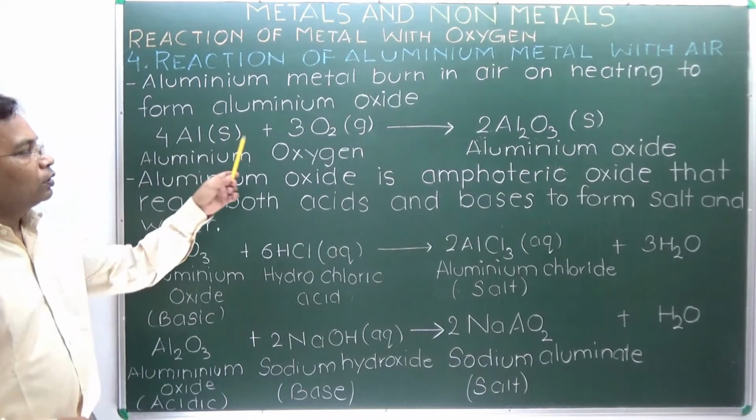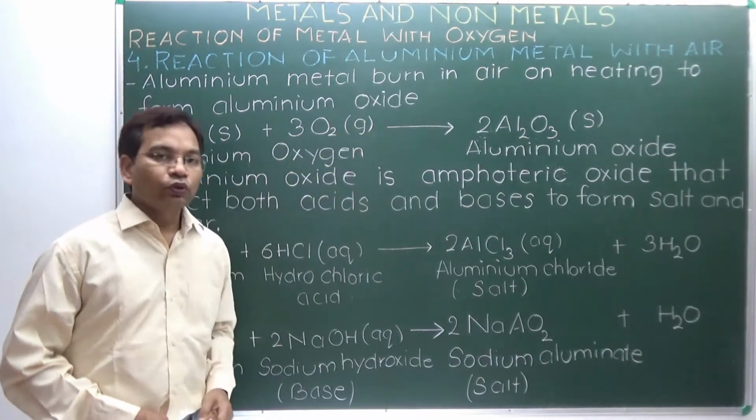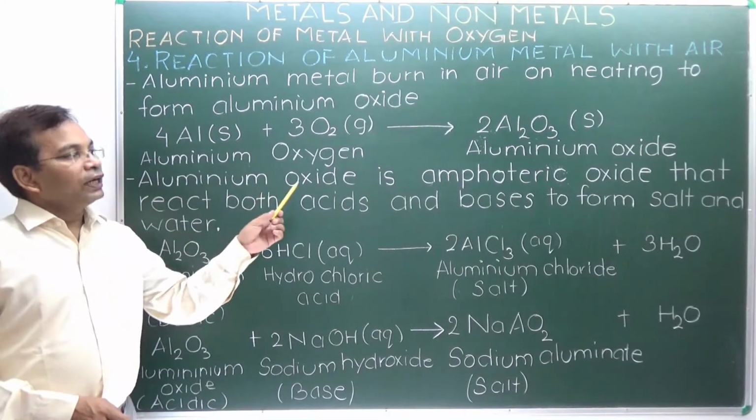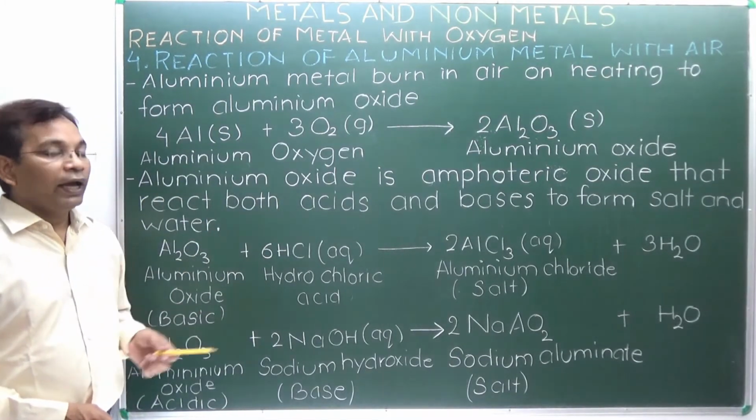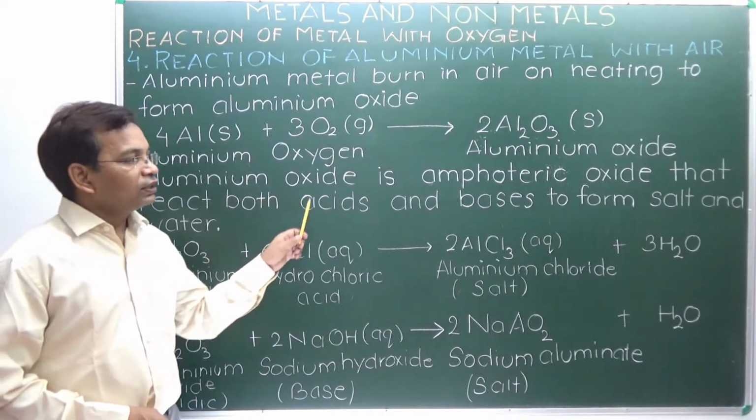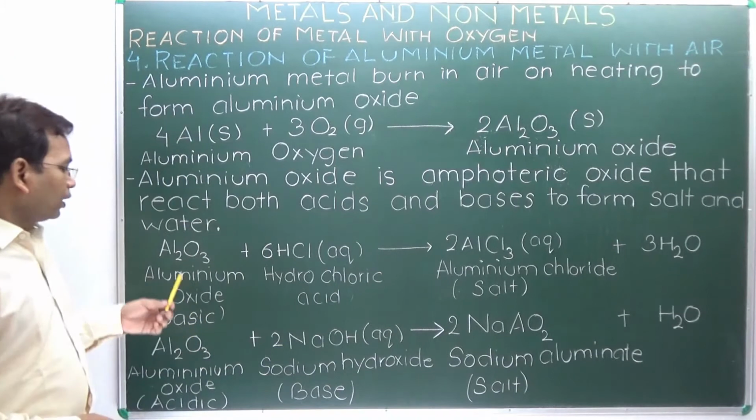Here aluminium metal burns in air on heating, forming aluminium oxide. 4 Al plus 3 O2 form 2 Al2O3. Aluminium oxide is an amphoteric oxide, meaning it acts as both acid and base, hence it reacts with both acid and base, forming salt and water.